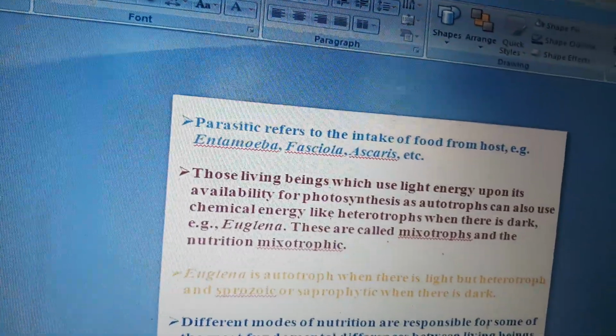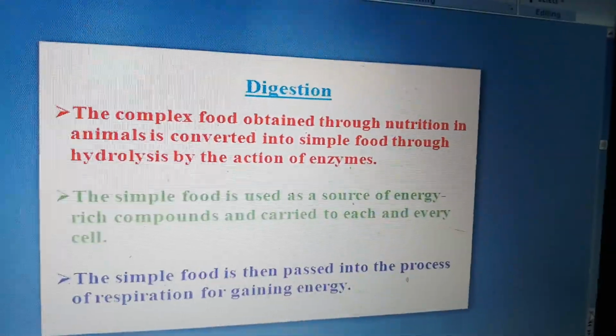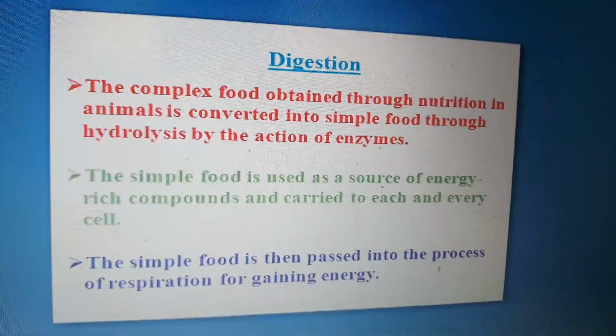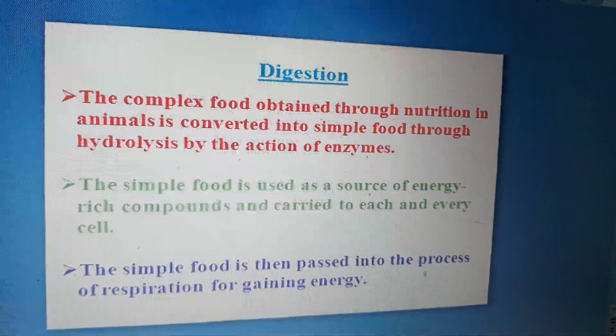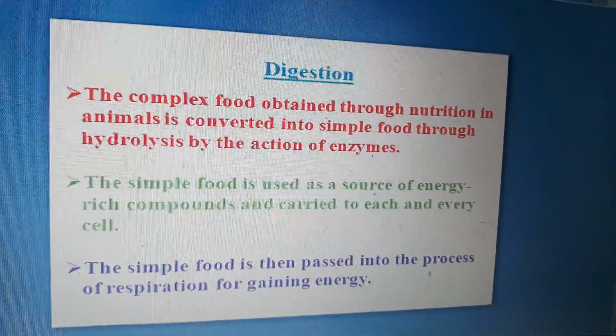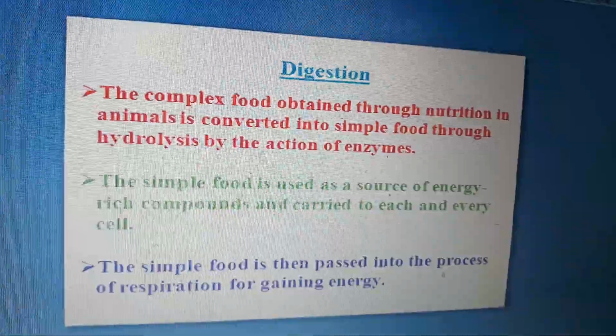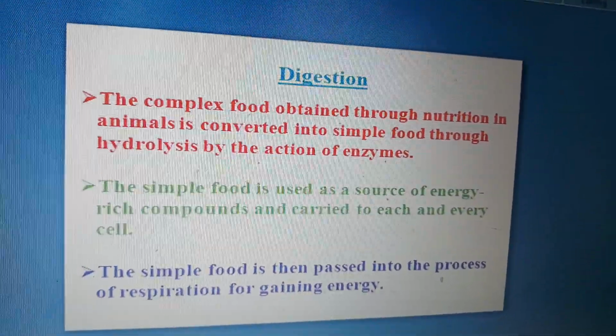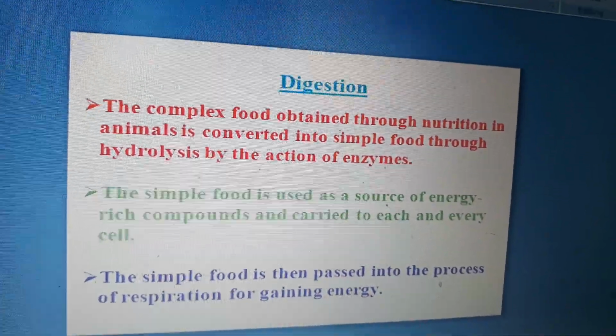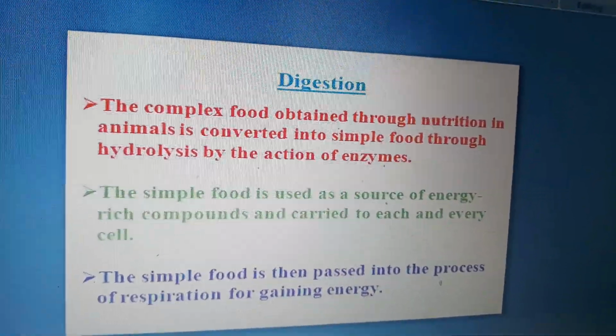Now we'll see further the life process of digestion. Digestion, as you know, after getting the nutrients inside our body, the process of digestion starts in the mouth. The saliva contains the enzyme ptyalin or salivary amylase. So digestion, what exactly is digestion?